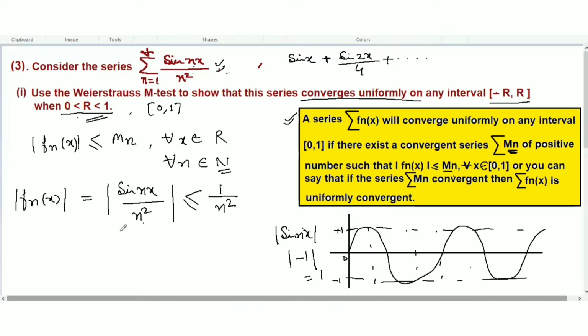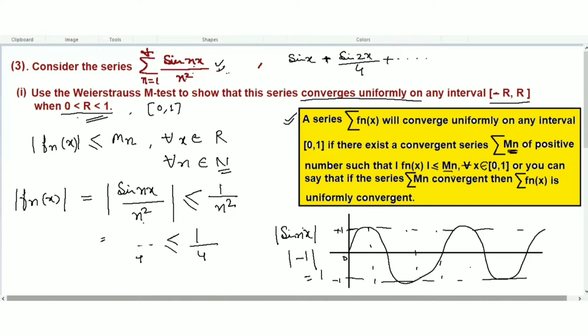So you can understand here, the sine of nx will always be less than or equal to 1. So 1 over this sine x will always be at most 1, but the n will change. Say that n equals 2, this will be 4. So this will be less than or equal to 1 over n squared, always.